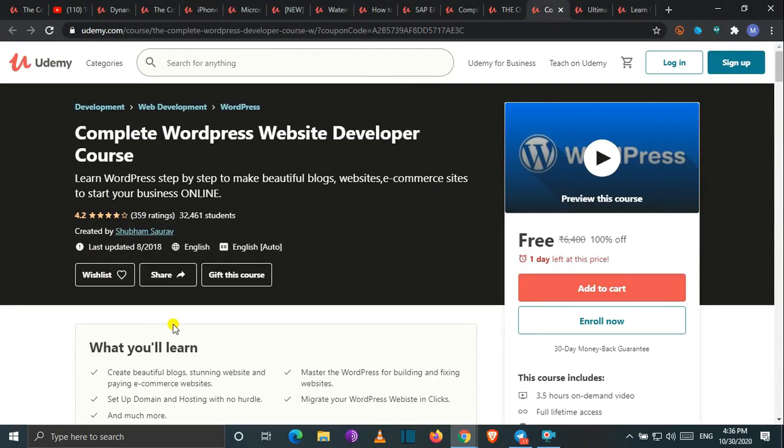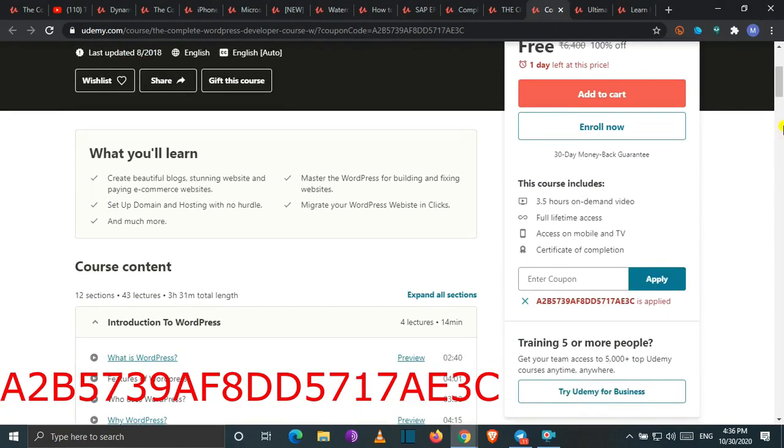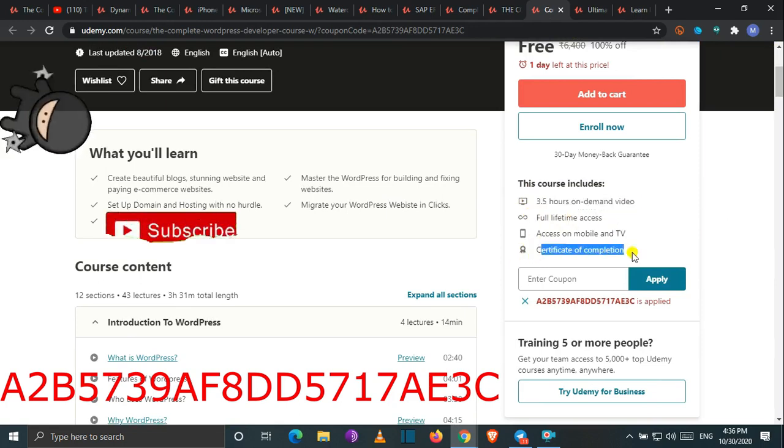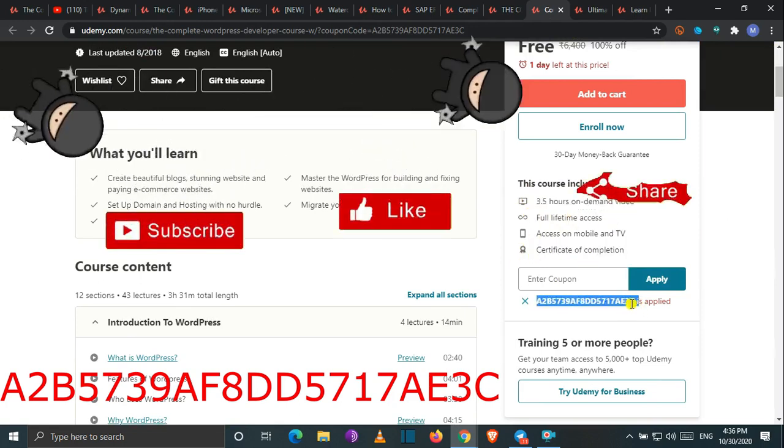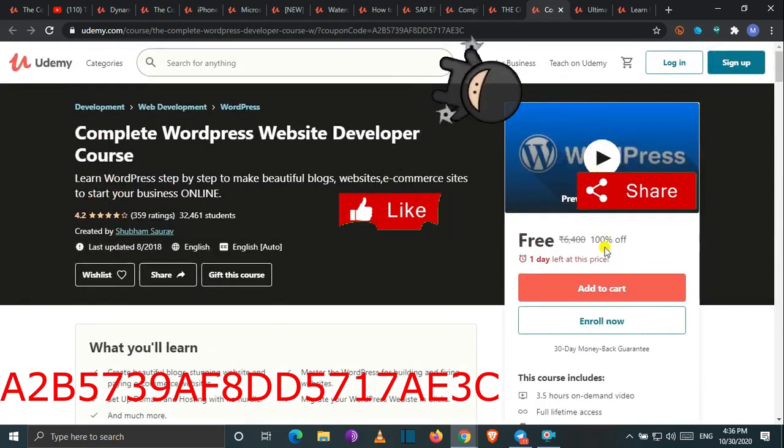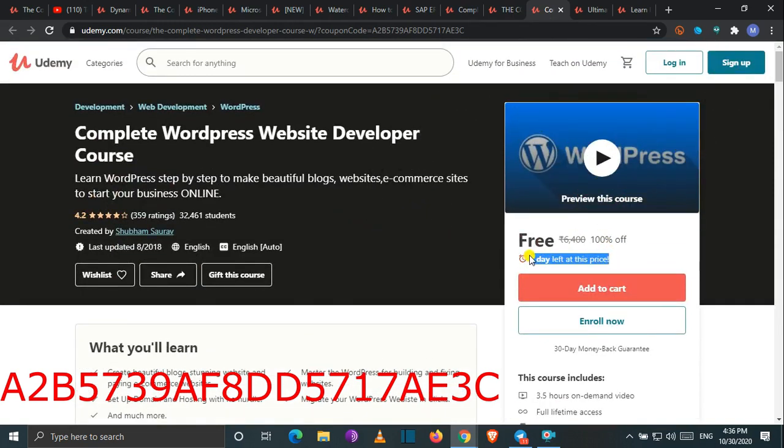Let's move towards our next course. Our next course is all about WordPress. So whoever wants to learn WordPress and wants to make websites may learn this course, which is a 3.5 hours course along with full lifetime access and the certificate of completion. Here is the coupon code of this course. The time period is 1 day, so you may learn this course.